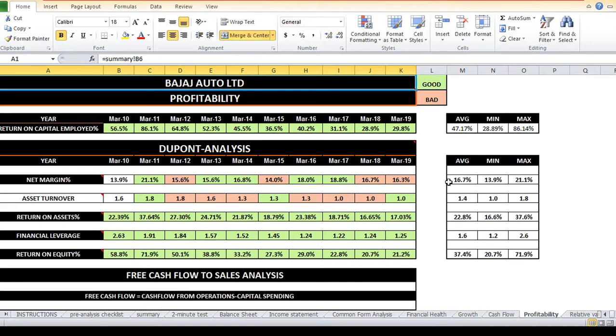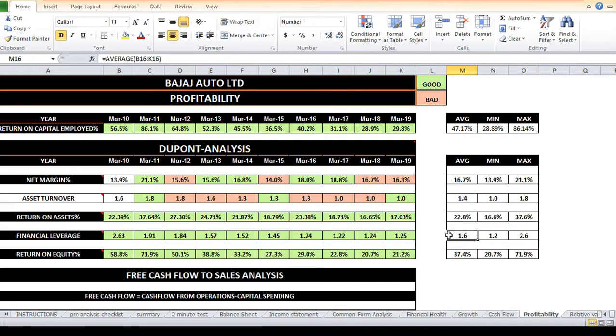But with the help of high margins, it is able to generate high return on assets. As you can see, its 10-year average return on assets is 22.8%. Hero MotoCorp's 10-year average return on assets is 22.3%. Both Hero MotoCorp's and Bajaj Auto's financial leverage is modest. Here you can see Hero MotoCorp's last 10-year average financial leverage is 1.9 and its 10-year average ROE is 42.8%. Bajaj Auto's 10-year average financial leverage is 1.6 and its 10-year average ROE is 37.4%.